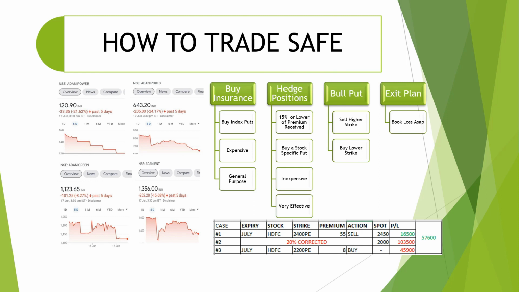Another strategy is hedging your positions. Your position means you have some stocks. Specific to that stock, you go to some far lower strike, 2-3 strikes down, and buy the puts. When that stock goes down, this put will help you recover from the losses.